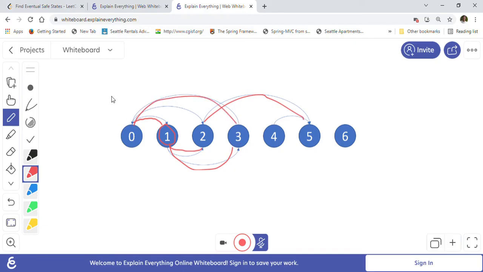So this is the DFS, depth first search or depth first traversal of the graph. During this traversal, for example, we see from 2 to 5, so we know that 2 is a safe node because it ends in a terminal node and there is only one outgoing edge. So we will store that information along the way into the memoization map. That is what the recursive function will do.